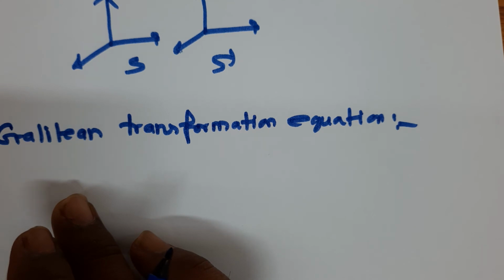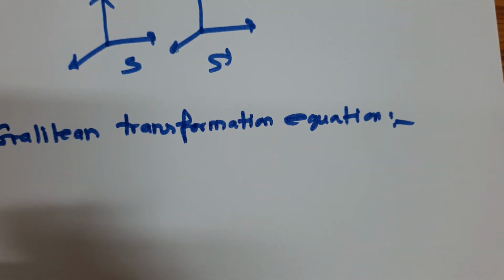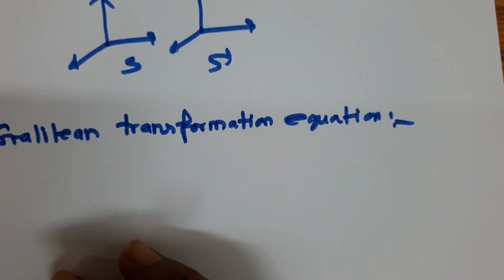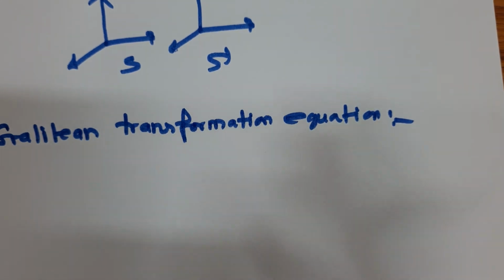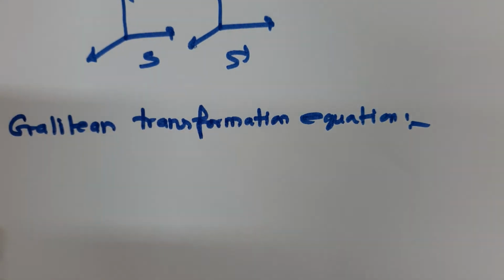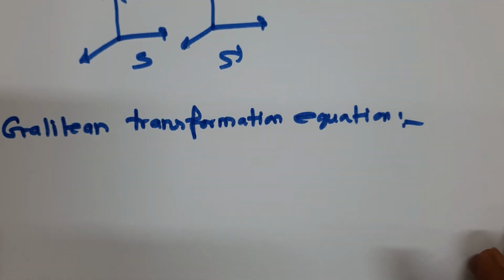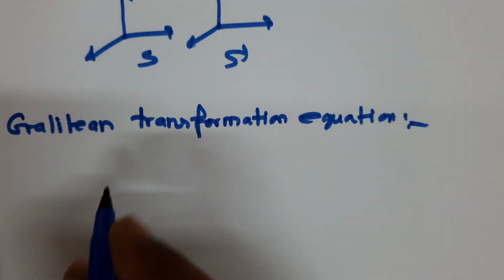What is the Galilean transformation equation? I will clear it. When a point or an event is observed from two different frames, then it has different coordinates. These coordinates are related to each other. We can better understand the Galilean transformation equation with this example.